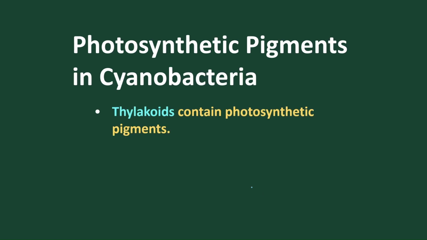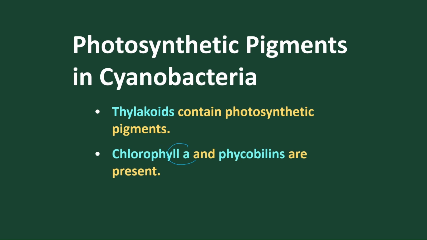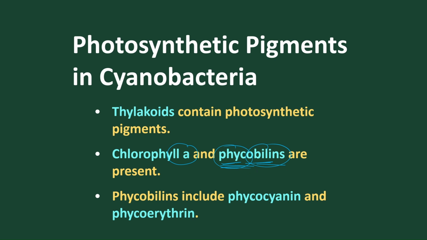Photosynthetic pigments present in thylakoids are of two different forms. One is chlorophyll a, another is phycobilins. Phyco means algae, and bilins are bile-like pigments. Not the bile pigments themselves, but the chemical composition is equivalent to the bile pigments of the liver, so we call them bilins. Phyco means present in algae.